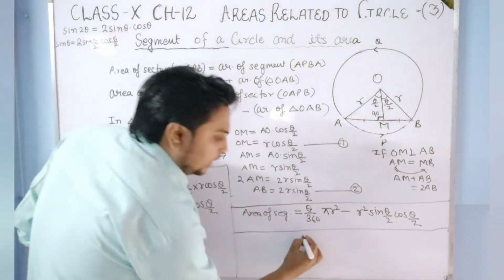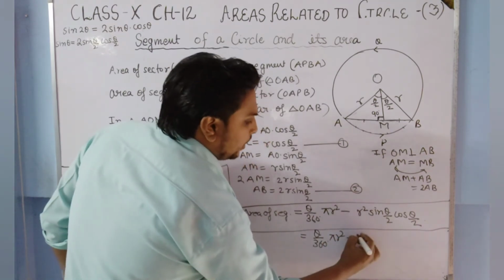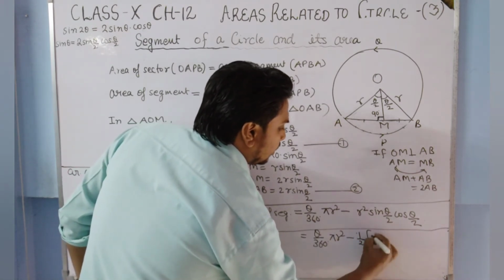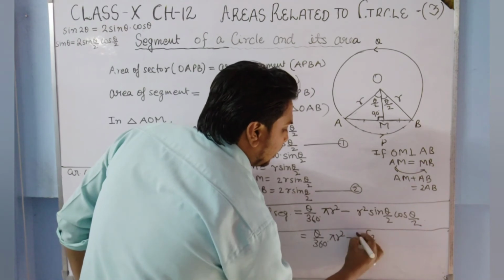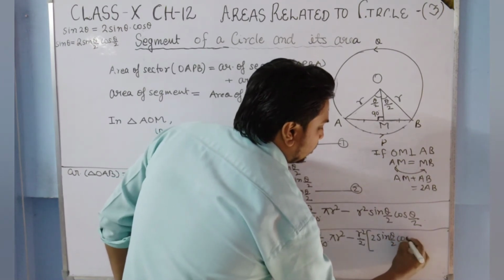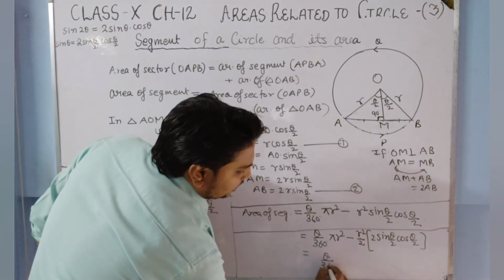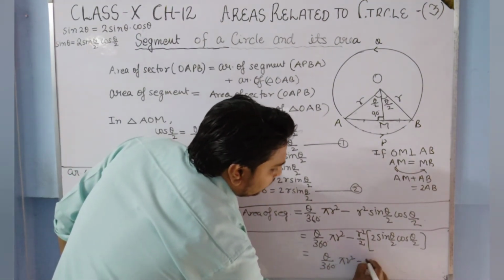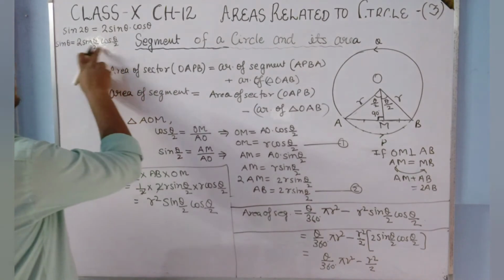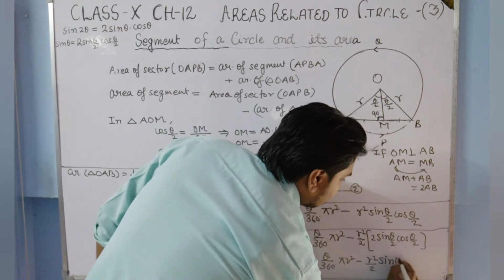So you can see here that in this part I will multiply by 2 by 2, and write it like this: 1 by 2 and 2. Here take r square as common, so it will be 2 sine theta by 2 cos theta by 2. So this formula can also be written as theta upon 360 degree pi r square minus r square upon 2, and this 2 sine theta by 2 cos theta by 2 will be what? 2 sine theta by 2 cos theta by 2 will be sine theta. So here it is r square sine theta.